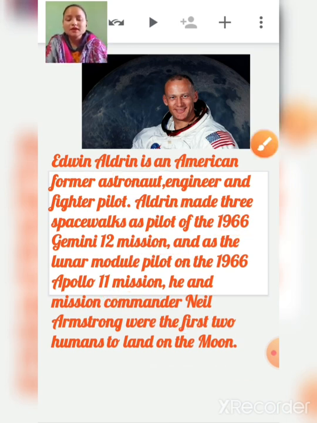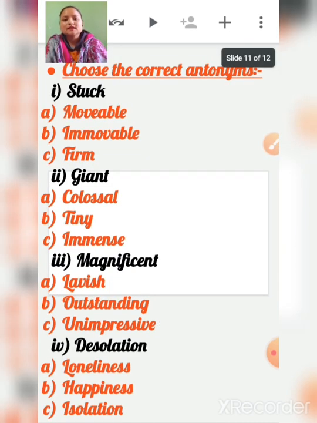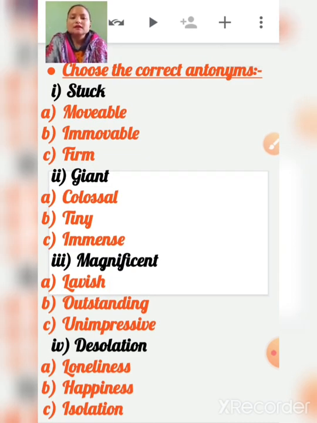Now let's see, you have to choose the correct antonyms. The first word here is stuck. Stuck means not able to move, right? So what will be the antonym of stuck? Antonym means opposite. Movable, immovable, or firm?